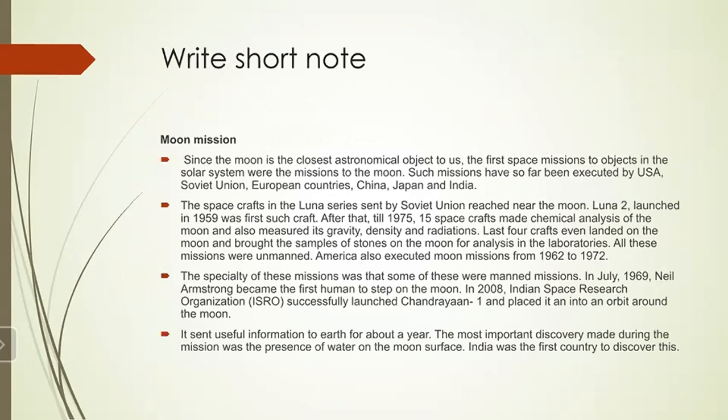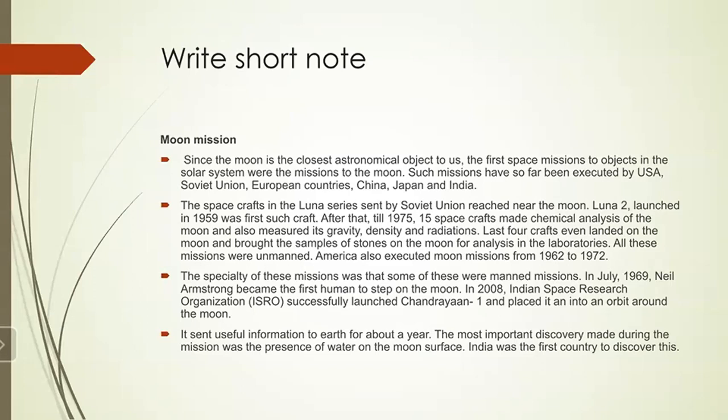Again, a short note can be asked, like the moon mission. Since the moon is the closest astronomical object to us, the first space missions to objects in the solar system were the missions to the moon. Such missions have so far been executed by the USA, Soviet Union, European countries, China, Japan, and India. The Luna series spacecraft sent by the Soviet Union reached near the moon. Luna 2, launched in 1959, was the first such craft.